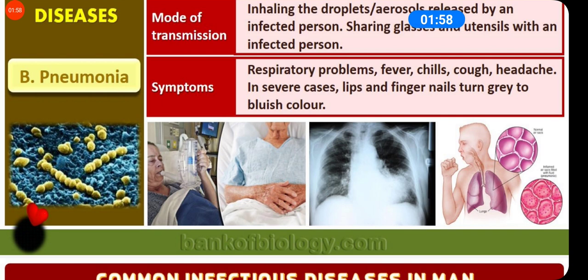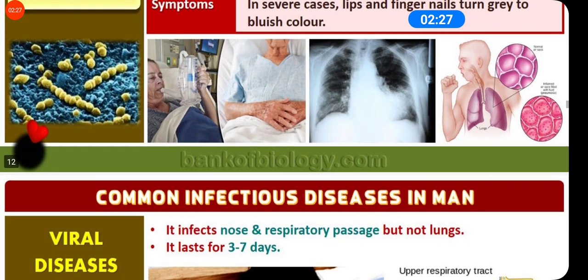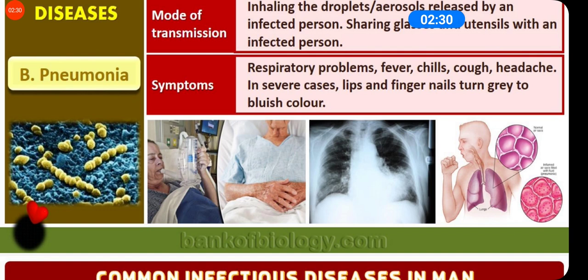You can see that the patient is taking artificial oxygen, and the lungs are congested by mucus, and there is severe cough. There is a bloody or rusty sputum. Earlier we used to say saliva, but in this case we say sputum. The incubation period is 1 to 3 days. If untreated, it may lead to severe disease or death. The treatment is by taking antibiotics.